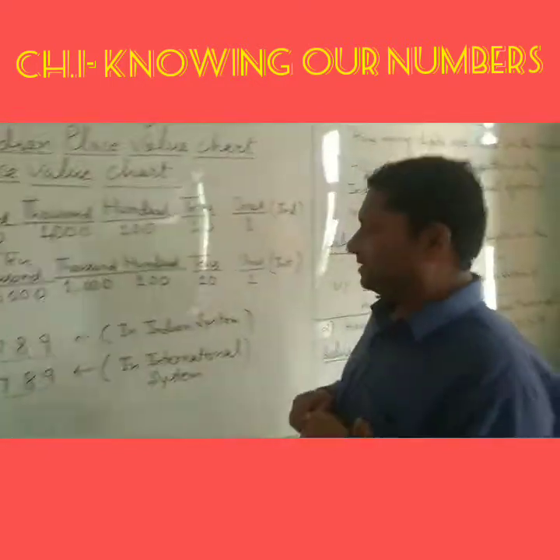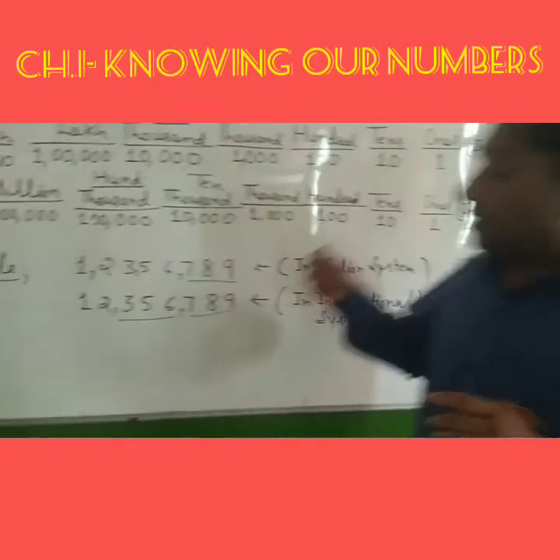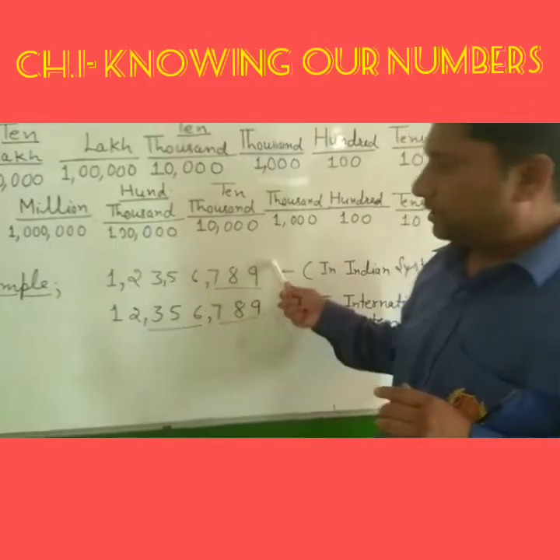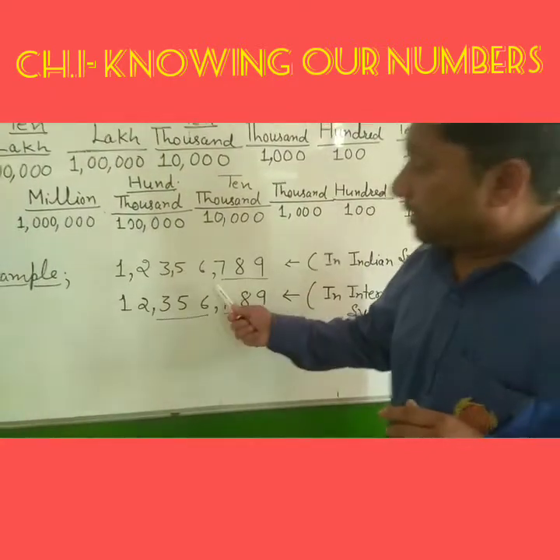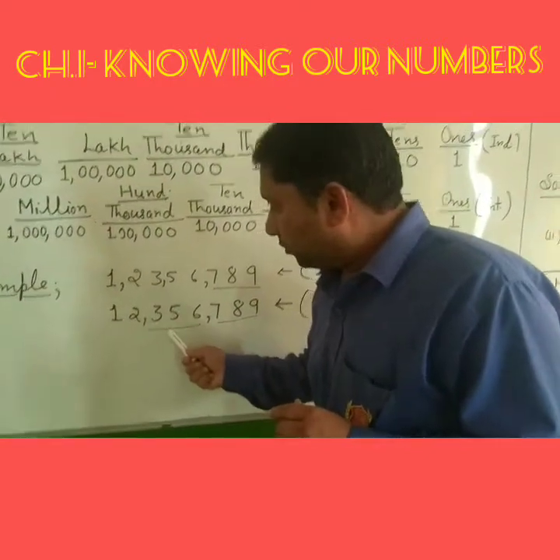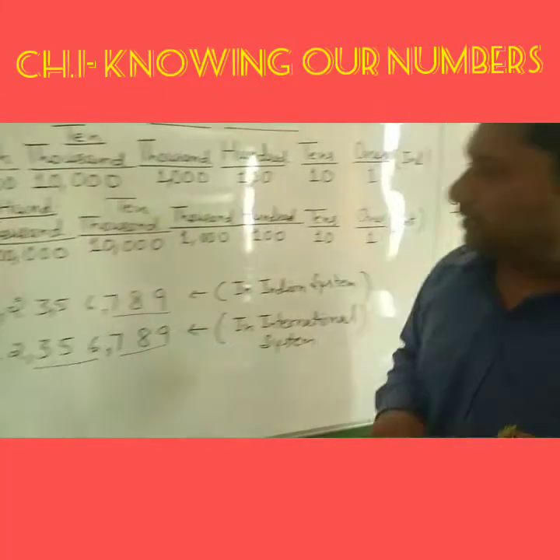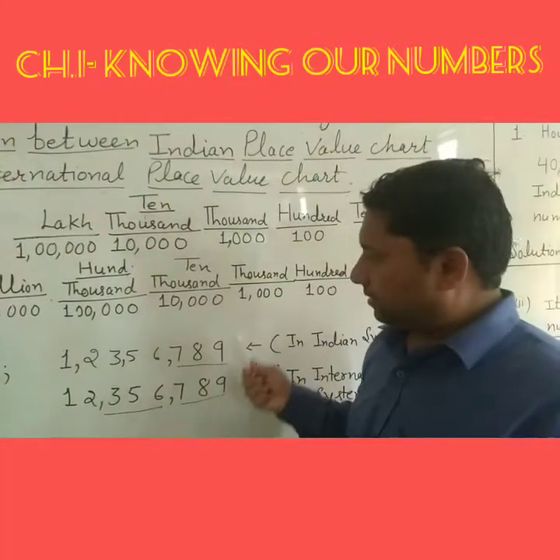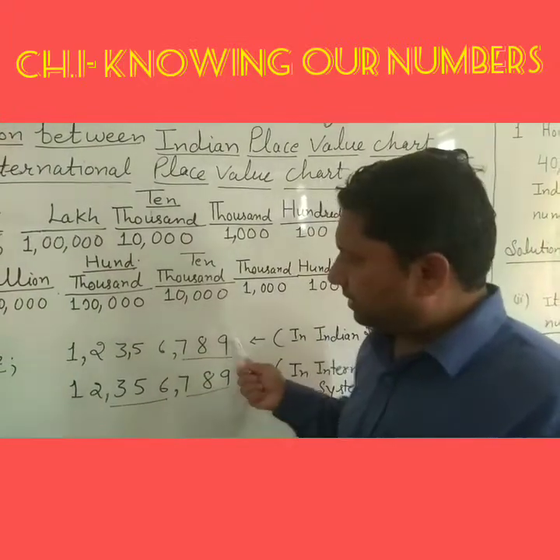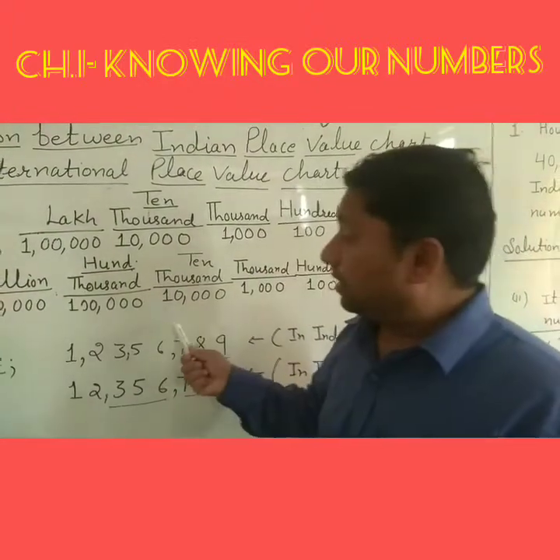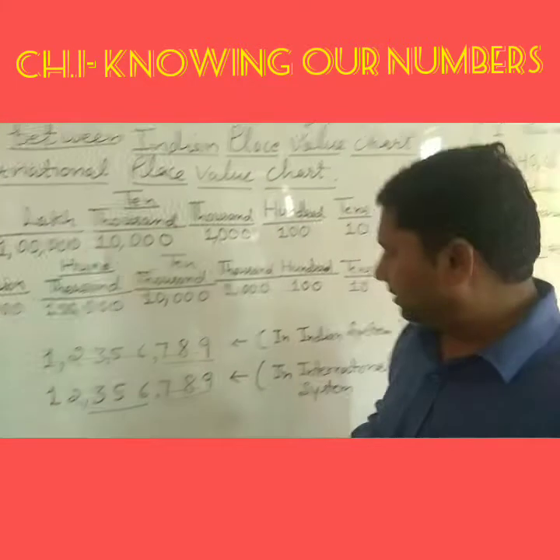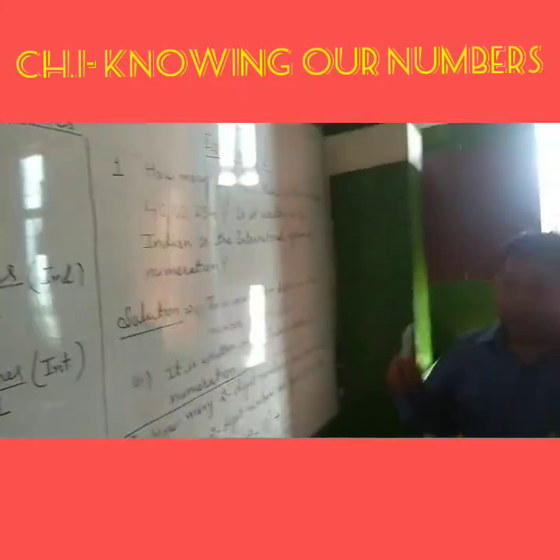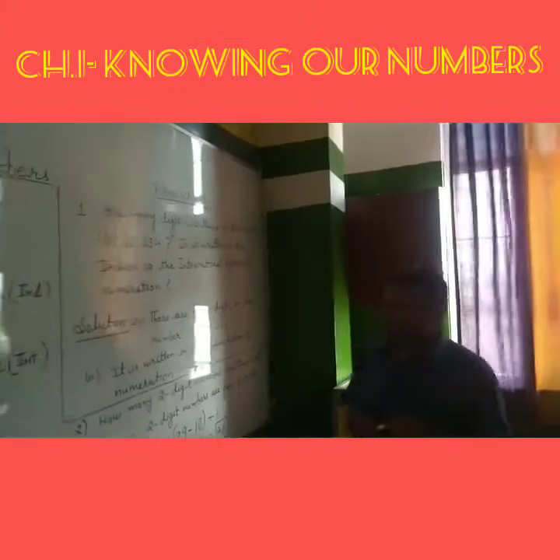In the international system of numeration, the first period is a group of 3 digits, and the next group is also a group of 3 digits. But on the other hand, in the Indian system of numeration, the first period is a group of 3 digits, and the second period is a group of 2 digits. Now we are able to solve the exercise.